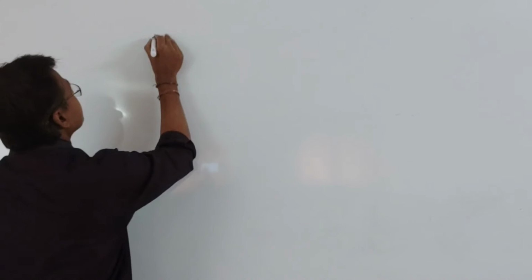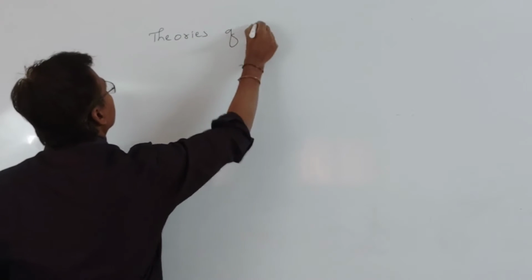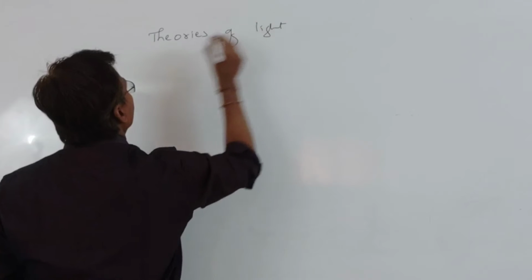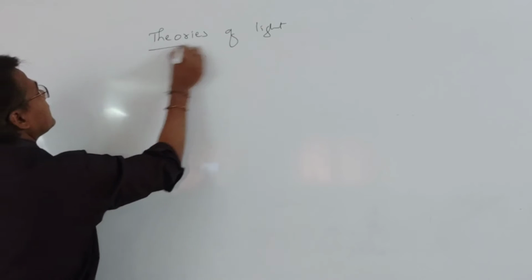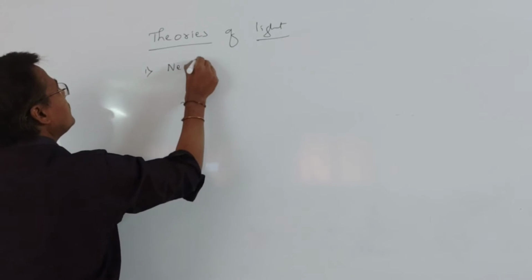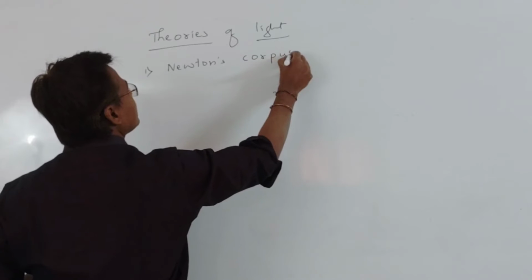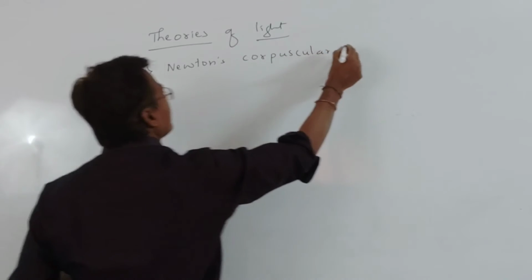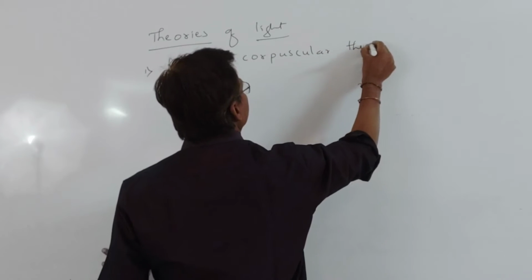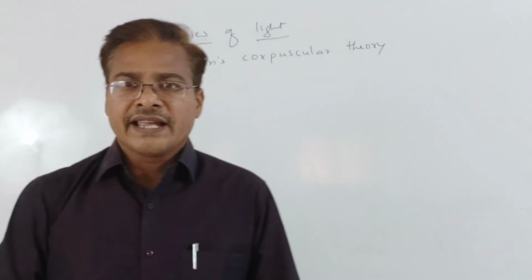Theories of light. In that, we can see the wave theories of light, and theories of light also we can take. First one is Newton's corpuscular theory.